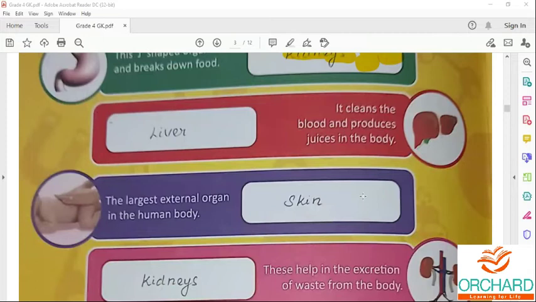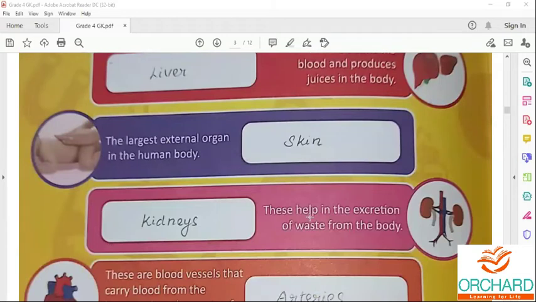Skin. It is the largest organ of the human body. Its total area is about 20 square feet. It regulates the body temperature. The skin color depends on a pigment called melanin.